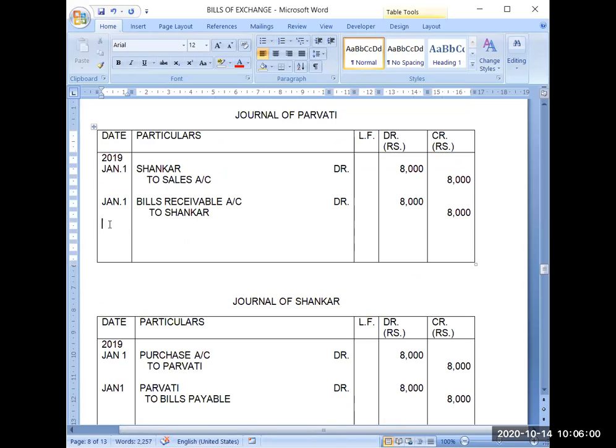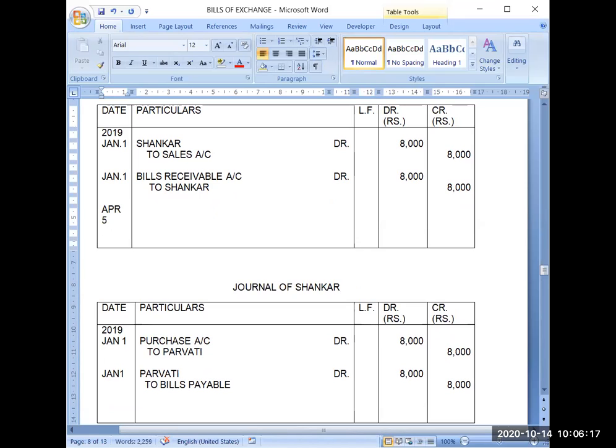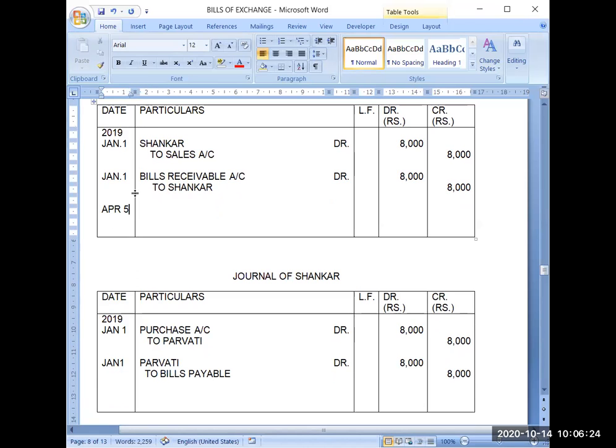So on 5th of April, what Parvati does is she hands over the bill to her lawyer, and he collects payment on her behalf and gives her the payment. So now I will put the date here. April 5. And she is receiving cash or bank, whatever you want to use, you can use that. Cash account debit